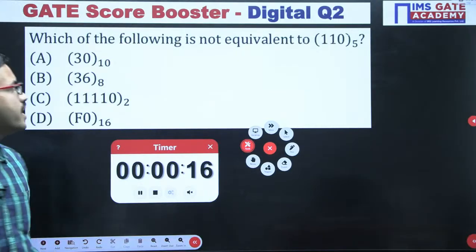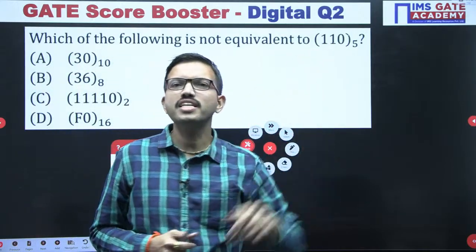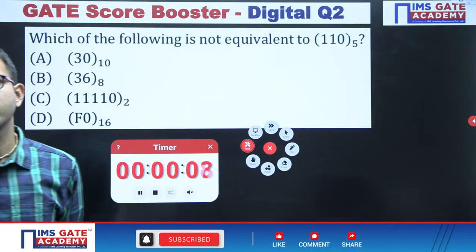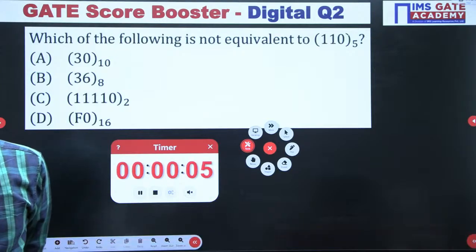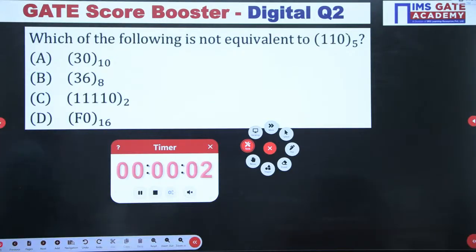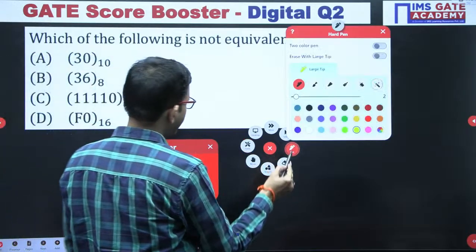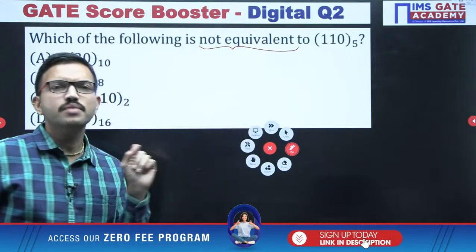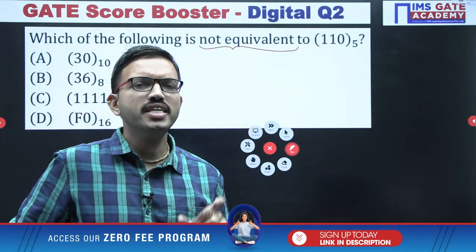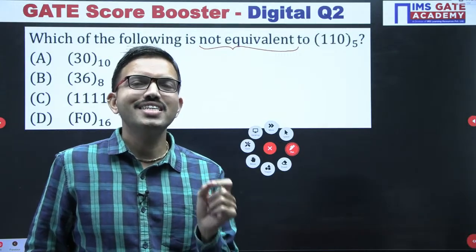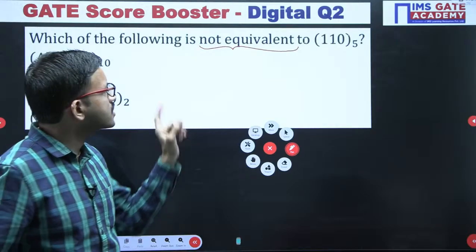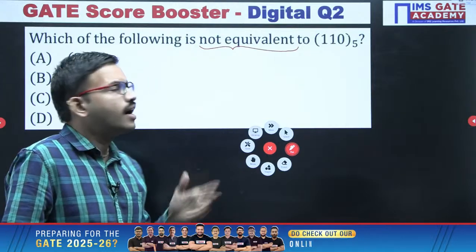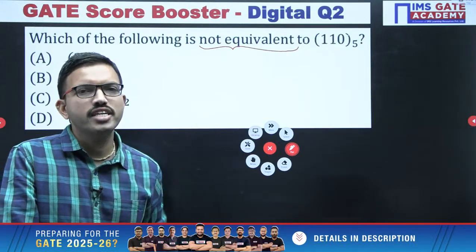Yeah, Medha, for this number, what is the decimal equivalent you got? Yes, very good, Anish. See, here in this question, the most important thing is that we are asking not equivalent. This is very important, not only in this subject but in any subject. When you are attempting a GATE question, read the context of the question. In some questions, they will ask among the following which one is correct, or which one is incorrect, or equivalent or not equivalent. The wording is very important.